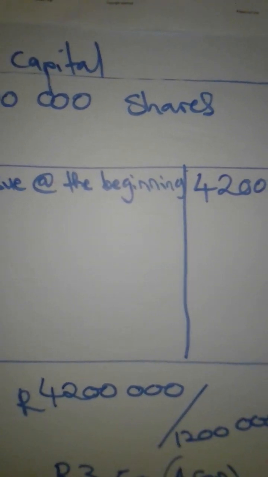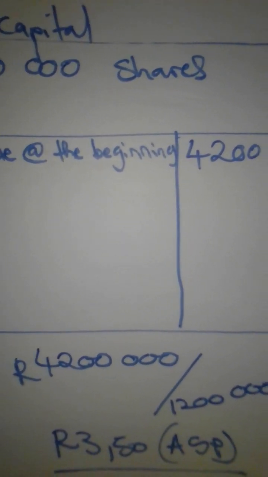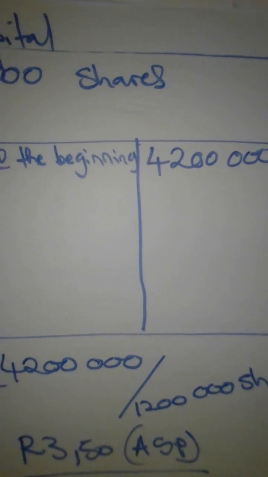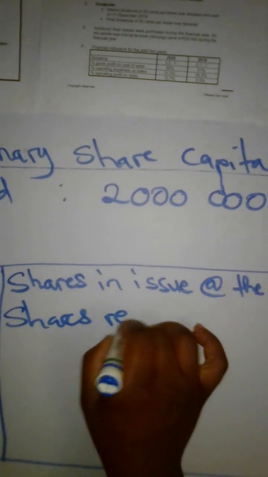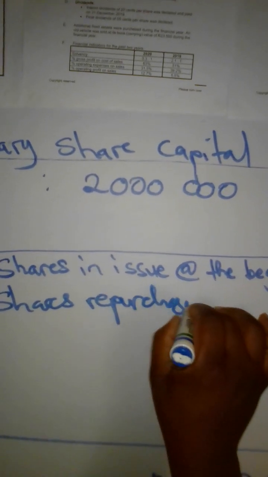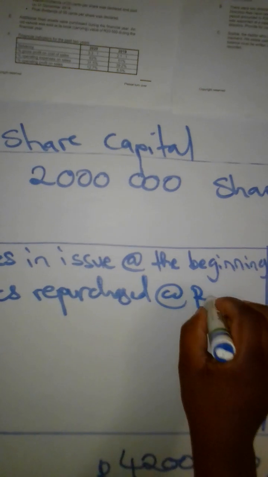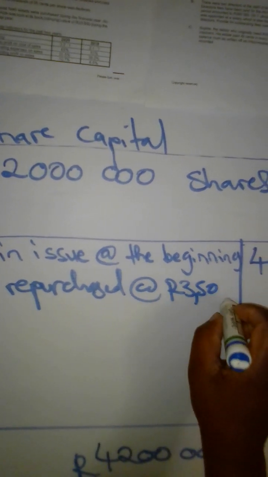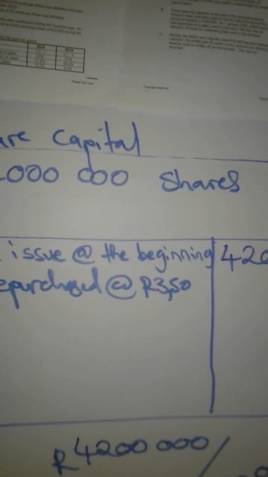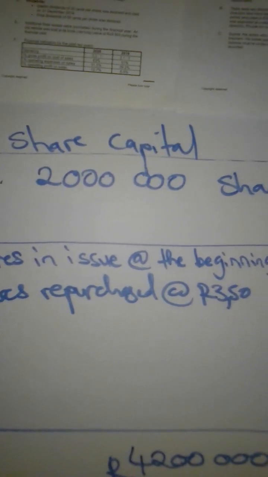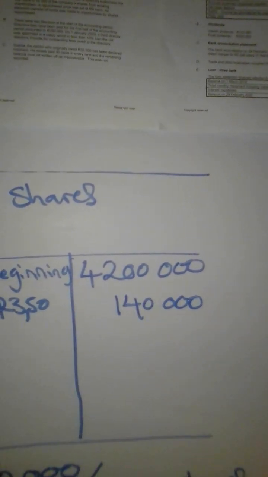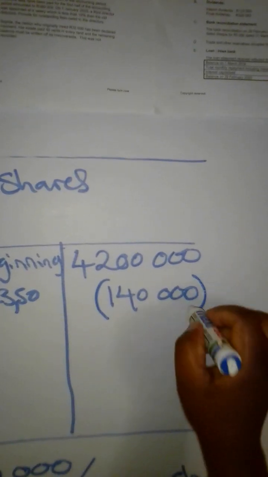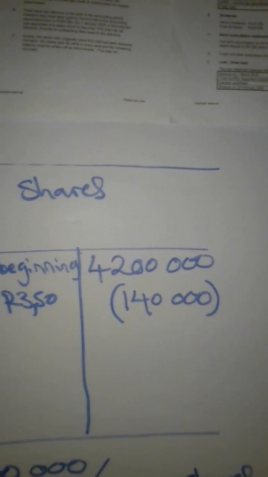When you divide, you get something like 3 rand 50. This becomes our average share price, 3 rand 50. When you get your average share price, it is the one that you use on the repurchase part there. So you indicate shares repurchased at 3 rand 50 each. So 3 rand 50 times 40,000 will give us something like 140,000. Remember what I said about the repurchase? It decreases our issued share capital.